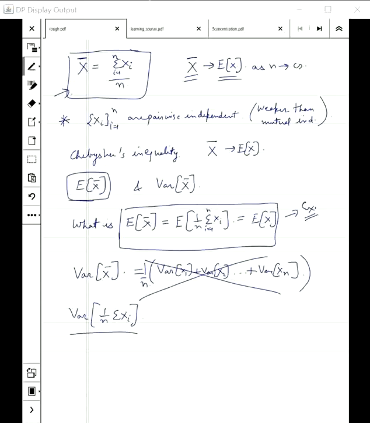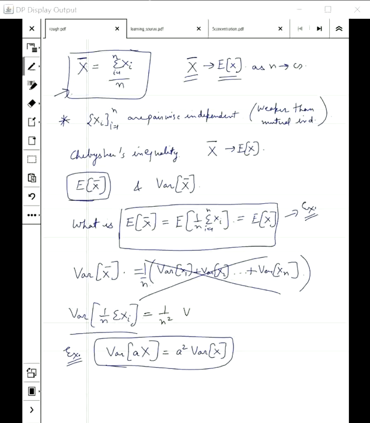Here is a very simple exercise which you will do: the variance of a times X, where X is any random variable and a is a constant, is a squared times the variance of X. It is not hard to prove, it will just follow from the formula of variance. Using this, it will become 1 by n squared times the variance of the summation of Xi.